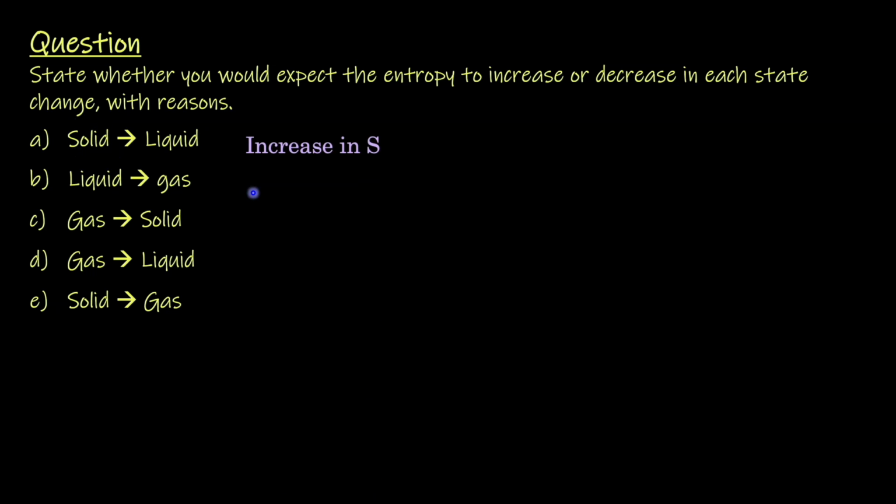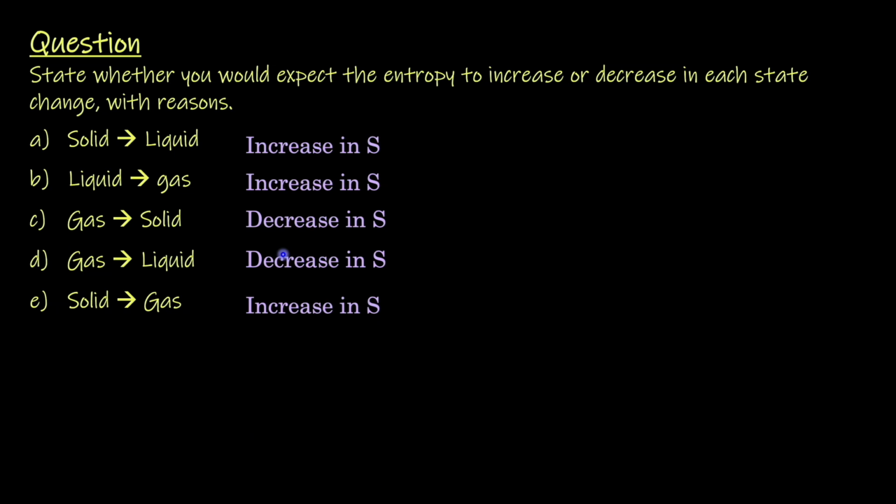So there's an increase in S. Similarly, for a liquid to gas, there is an increase because liquid's particles are more organized than gas particles. Gas to solid is a decrease because you're going from a less ordered state to a more ordered state. Again, gas to liquid is also a decrease. From solid to gas is an increase, since it's going from a highly ordered state to not at all ordered.